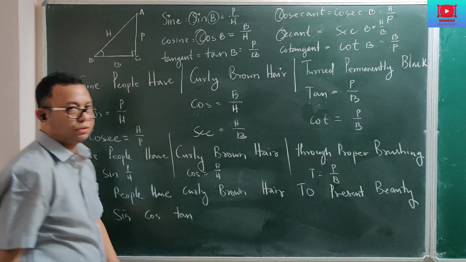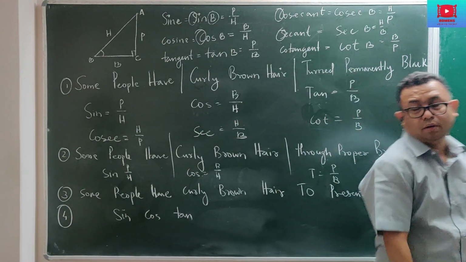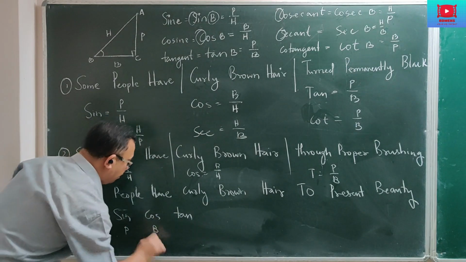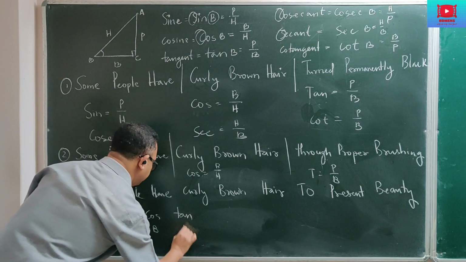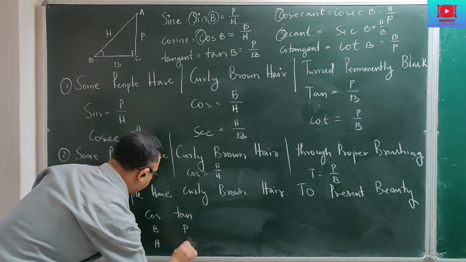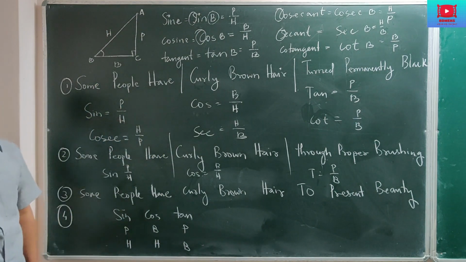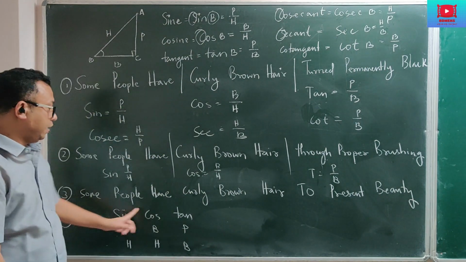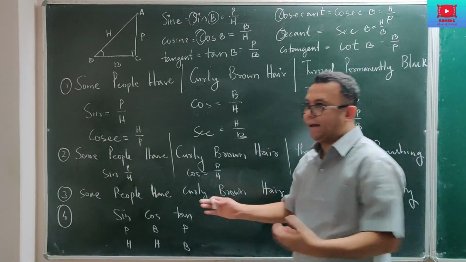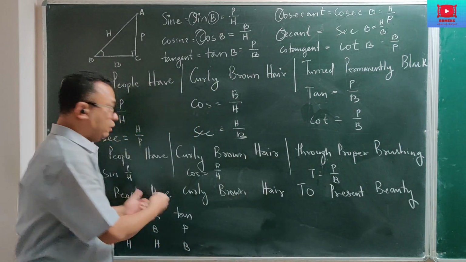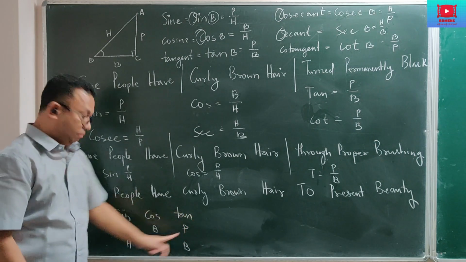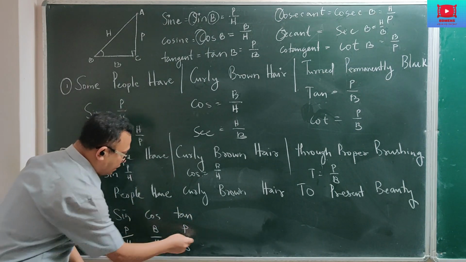And don't forget, we are discussing only the three, because the other three are reciprocals. And you all know that sine is P by H. So this is interesting. I think some of you may like this. See, sine, cos, tan. Usually when you remember trigonometric ratios, these three come in this sequence. We never say tan, cos, sine. We usually say sine, cos, tan in this sequence. So here I wrote in the same sequence sine, cos, tan, and then I wrote P by H, B by H, then P by B.